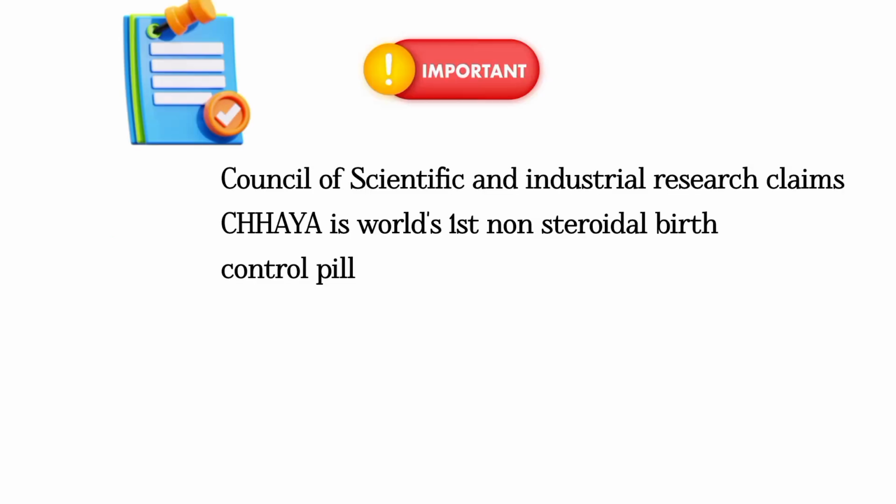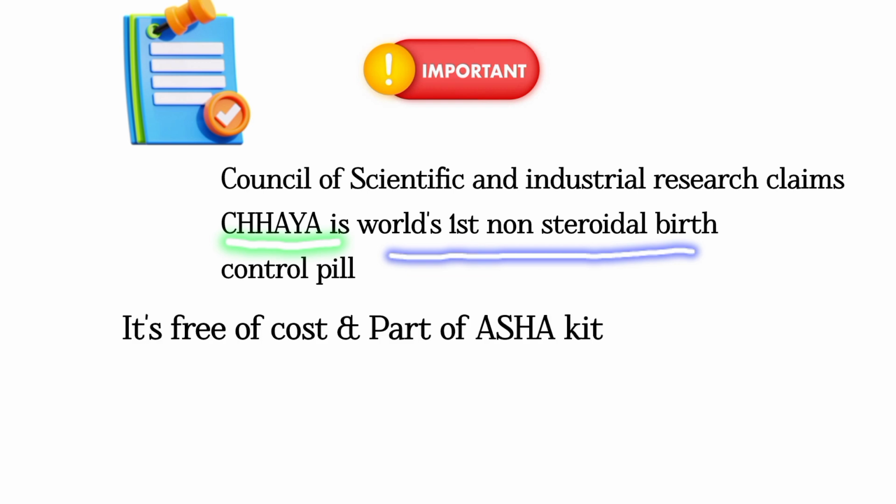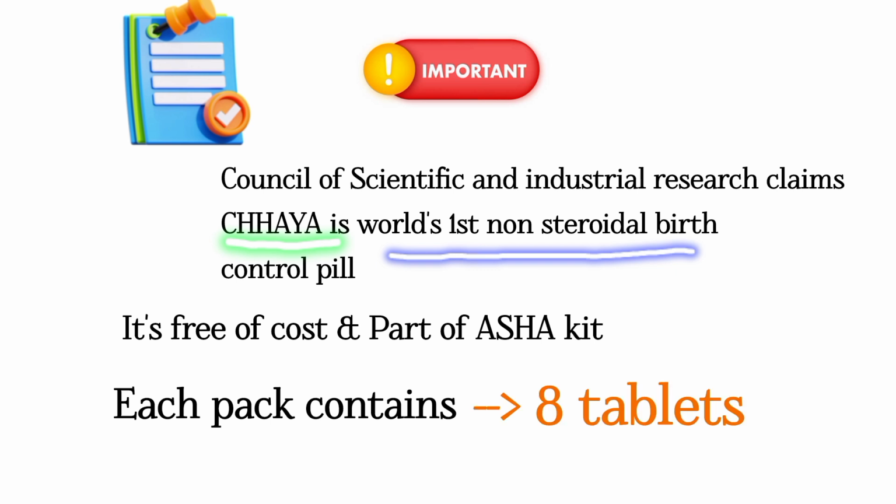Council of Scientific and Industrial Research claims that Chhaya is the world's first non-steroidal birth control pill. It is free of cost and it is part of the ASHA kit. Each Chhaya package contains 8 tablets.